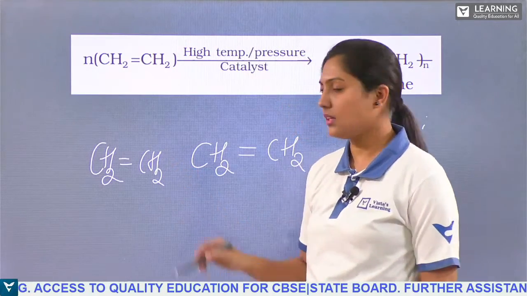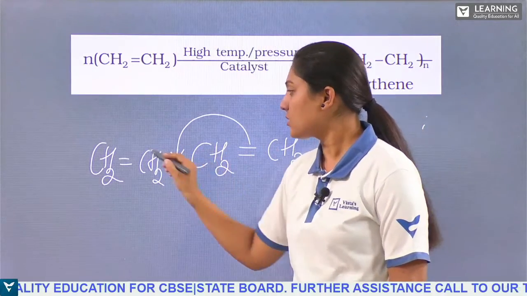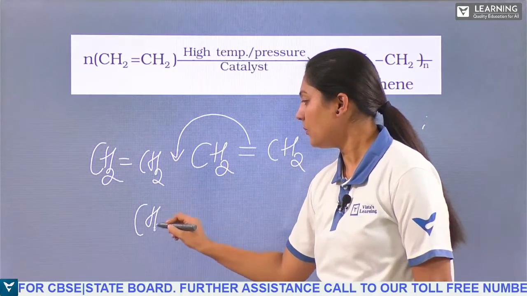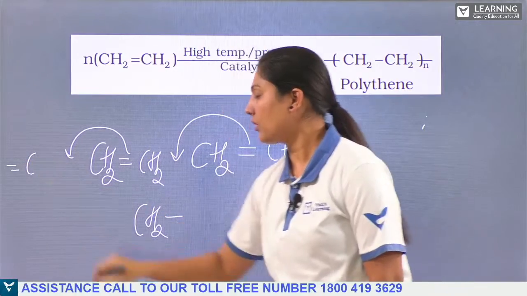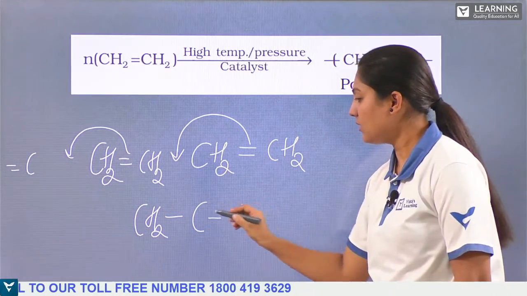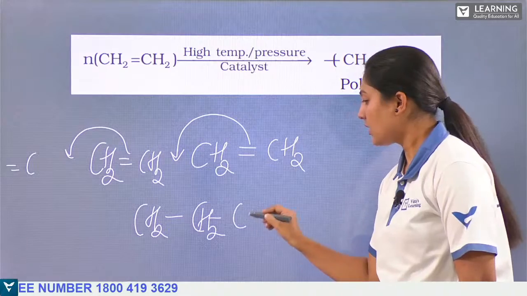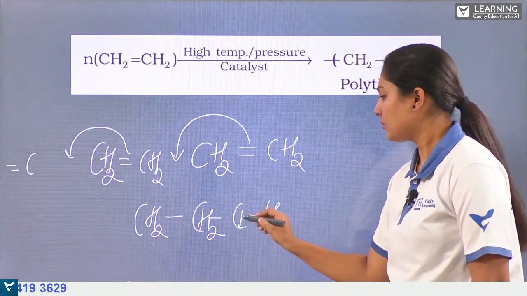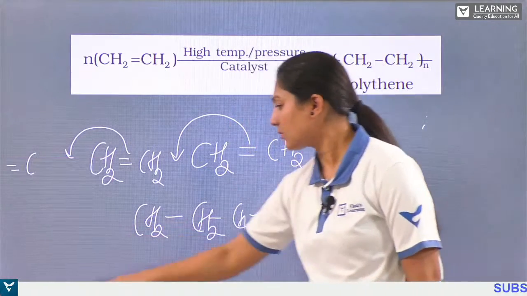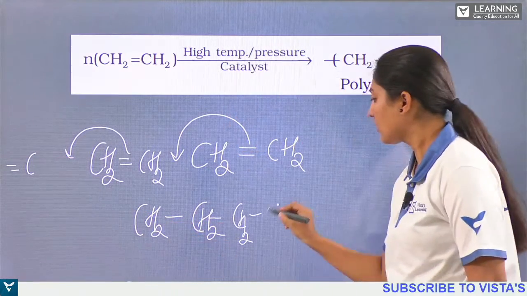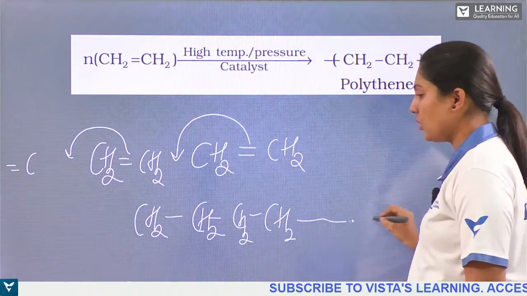So what happens here is that this bond will be shifted here. So we get CH2 single bond, and this will be shifted to the other double bond. So likewise, we'll get CH2, CH2, CH2, and it will be continuing n number.